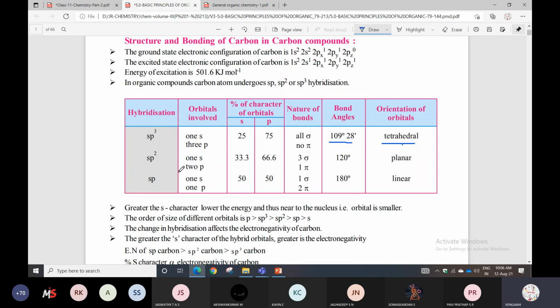So here, nature of bonds: 3 sigma bonds, 1 pi bond. So between carbon atoms, 1 pi bond is there. That is sp2 hybridization. Bond angle is 120 degrees. Shape also given. Planar structure is given.